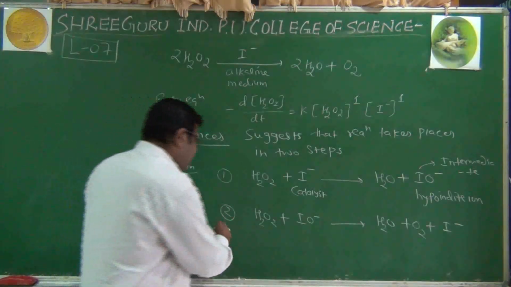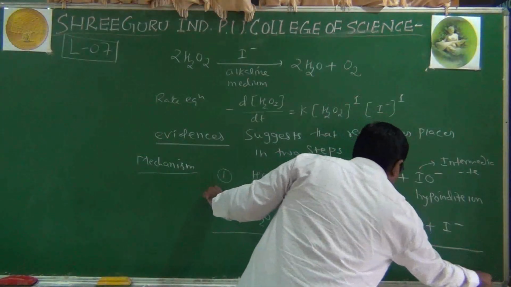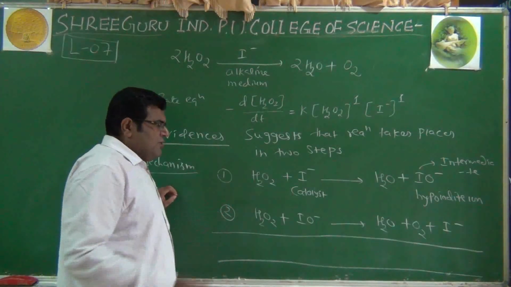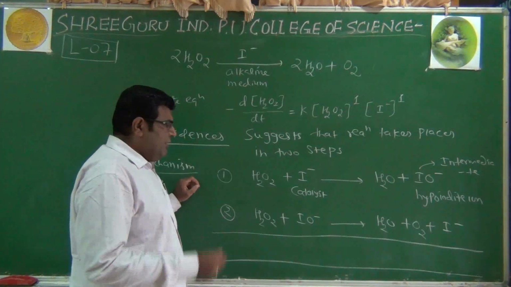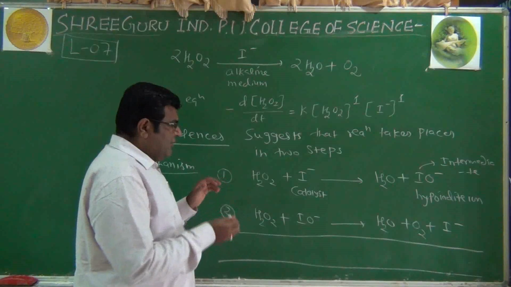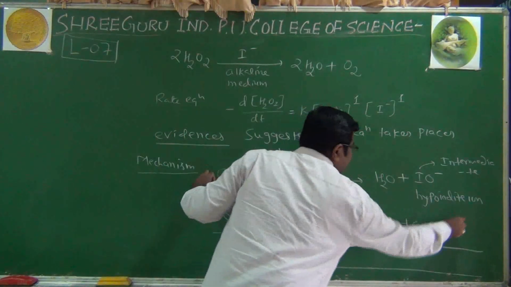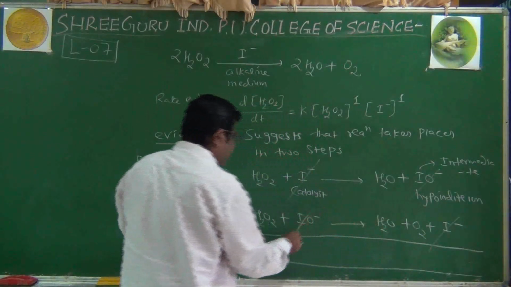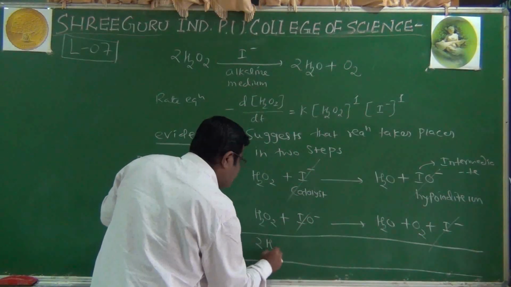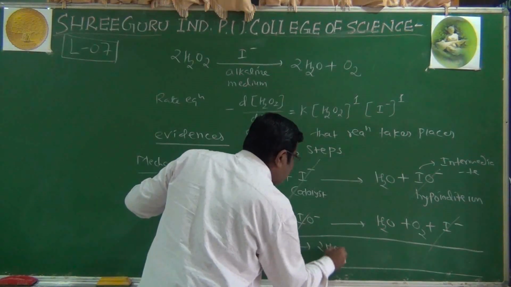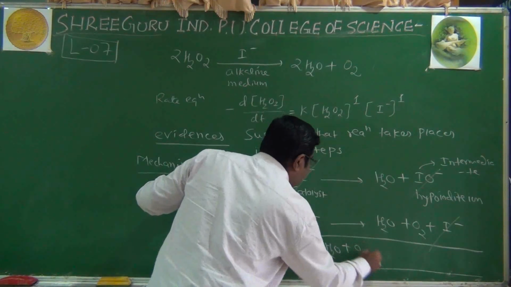If we add these 2 reactions, of course common terms we can cancel, as we usually do when we add chemical equations. This is a common term, so I will cancel the iodide ion and hypoiodide ion, and we get 2 moles of hydrogen peroxide giving 2 moles of H2O and 1 mole of oxygen.